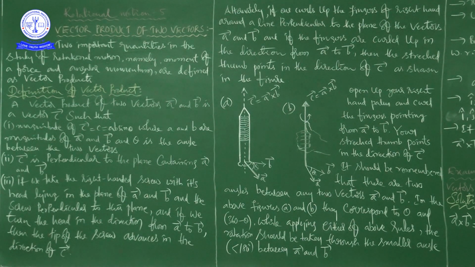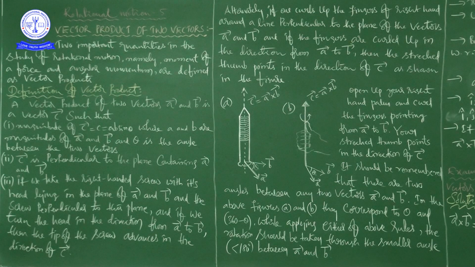In continuation to the last class, this is the 5th class from the rotational motion chapter, right? In this class, we are going to discuss the vector product of two vectors. You know very well, in every physics chapter, whatever it may be, we have physical quantities. Sometimes I used to say that in physics we are defining physical quantities, measuring physical quantities, and representing physical quantities. That is what I used to say generally.